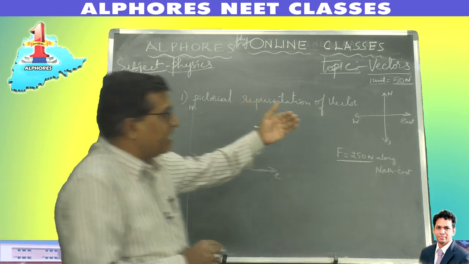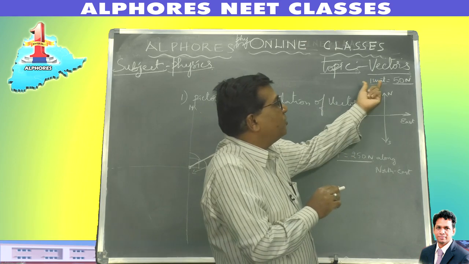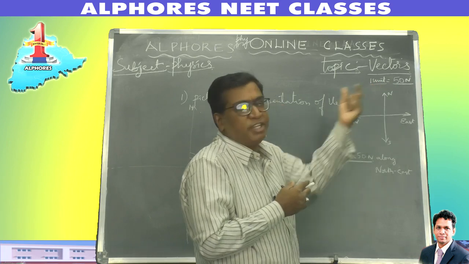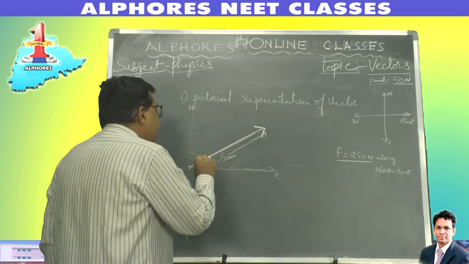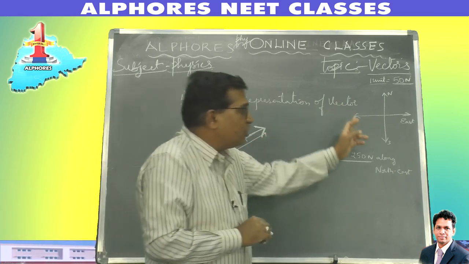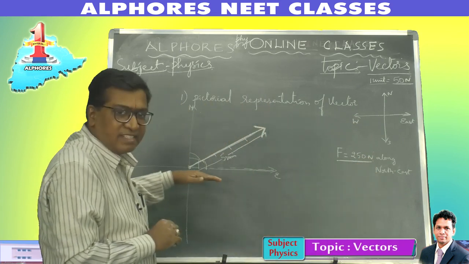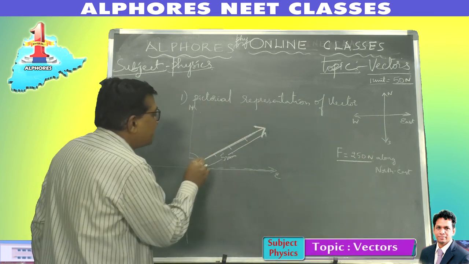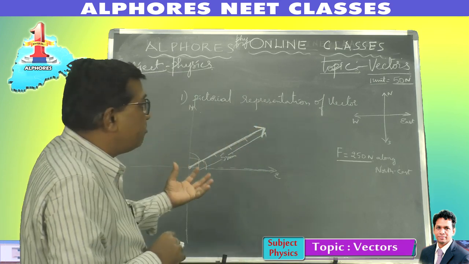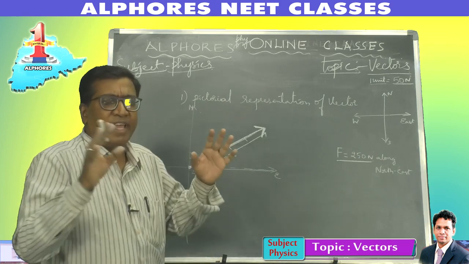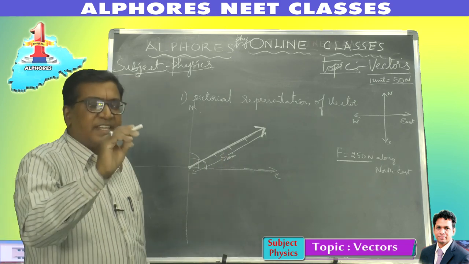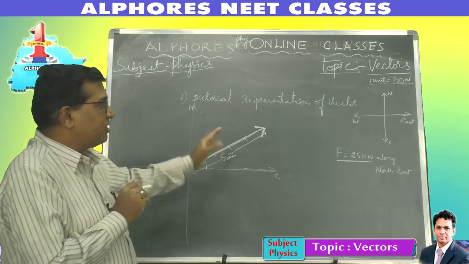I consider the scale as per my convention: 1 unit of length of my line segment is equal to 50 newtons. So I draw a line segment of 5 units, which is equal to 250 newtons. And the direction is east and north, so it is northeast. So this is the first way of representing a vector, the diagram method, pictorial representation of a vector. Any vector is represented by a line segment with an arrow. The arrow represents the direction going from initial point to final point. So this is the first method.